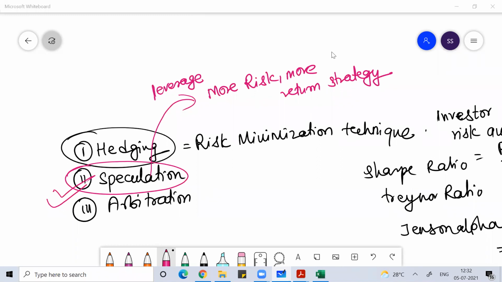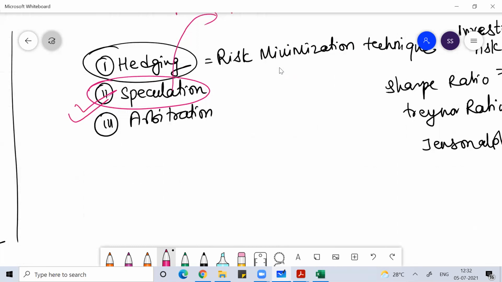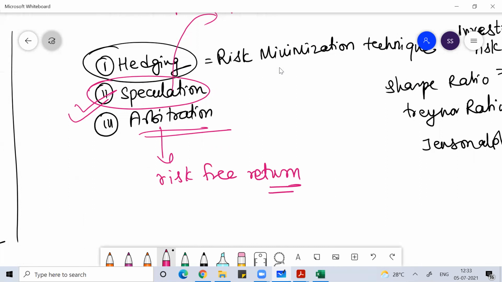So I hope you understood the term hedging, you understood the term speculation. Now the next thing we talk about is arbitrage. Arbitrage is all about earning risk-free return. Imagine if the same asset is trading at two different values in two different places. Then there is a possibility of arbitrage.